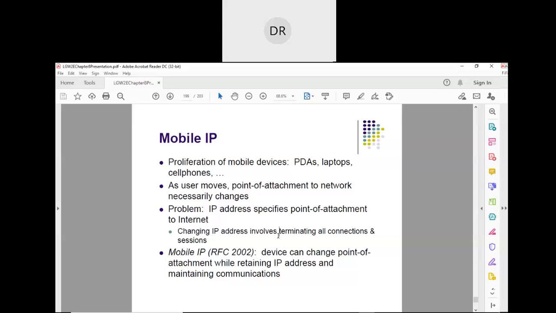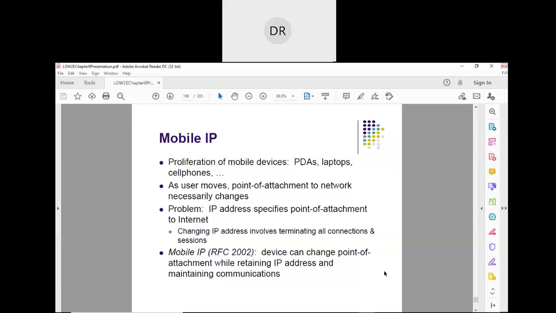As you move to the next network, should all your connections and sessions be terminated and a new session established? No. There should be continuation of the sessions. Suppose you have given a request now. By the time the response comes, you might have moved to a different network, but the response should still come to your location only. That is what mobile IP is.